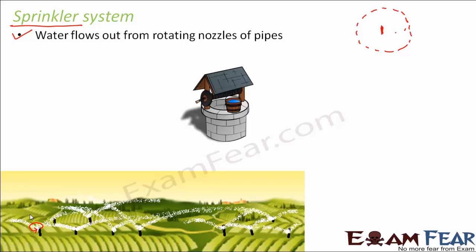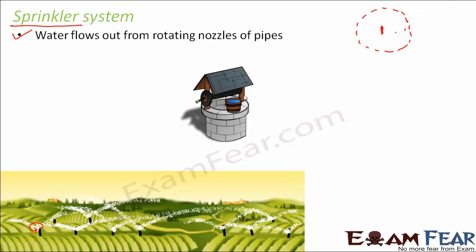Here there are perpendicular pipes with rotating nozzles on top. These are the perpendicular pipes, and they are all located at specific distances, and these nozzles rotate, that is, they move in a circular path. Such pipes are joined to the main pipeline. Let us see how exactly it works.